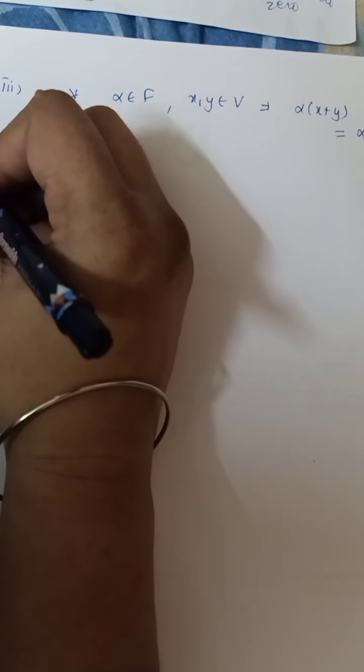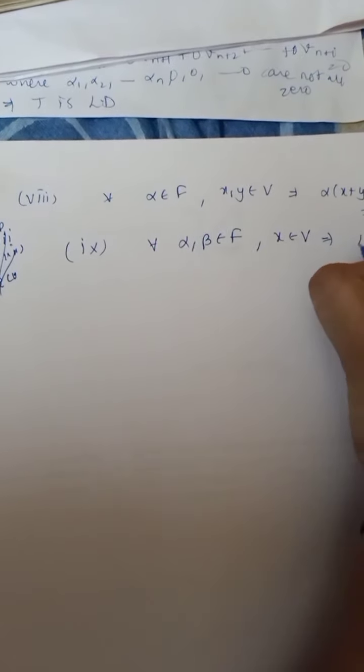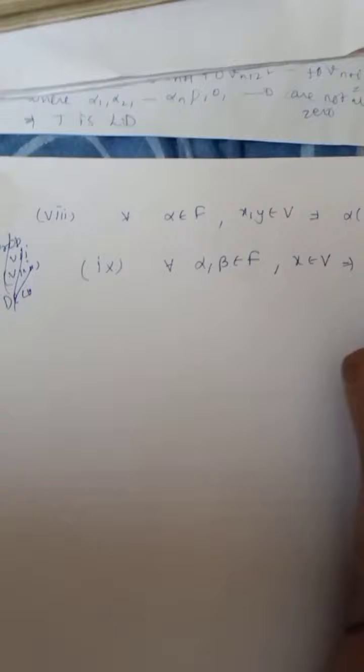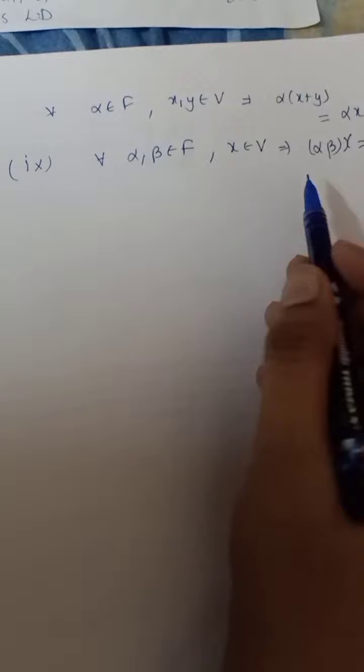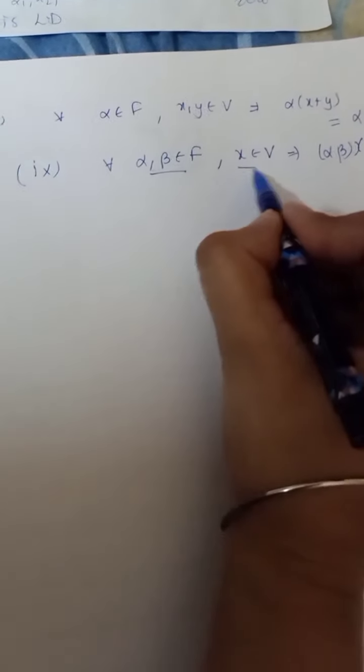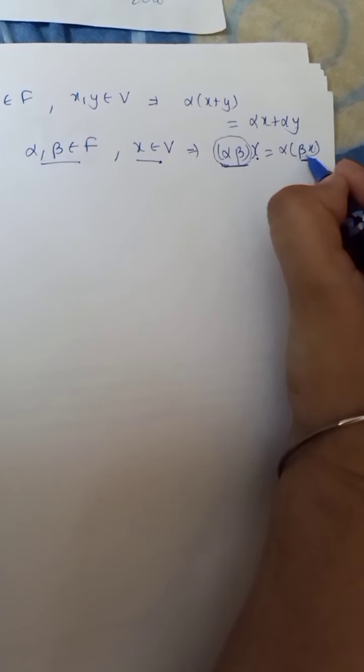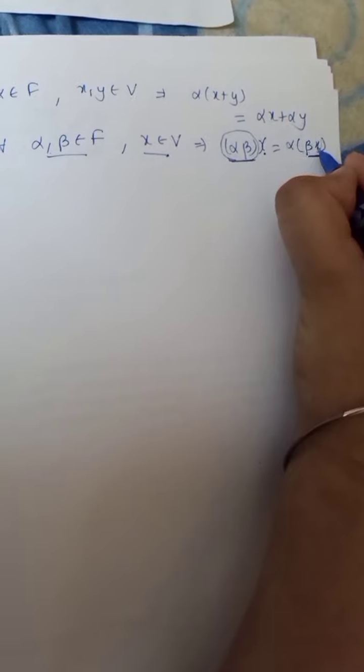I think the next property is, for all alpha, beta belonging to F and x belonging to V, we have (alpha beta) into x is equal to alpha into (beta x). This is also something like, I should not say commutative, something like that. Two elements from the field, one element from the vector space: either I do the product of the field elements first and then multiply with x, or I multiply one element of the field with an element of V and then multiply with alpha. That would mean the same thing.